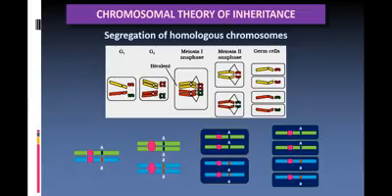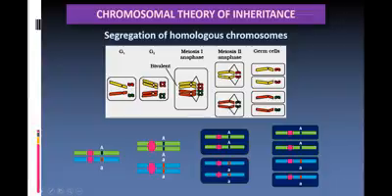Now, segregation of homologous chromosomes. You can see how the homologous chromosomes get separated. Very clearly it is shown here that the bivalent undergoes meiosis 1 anaphase and meiosis 2 anaphase, and in the germ cells these two stages will be occurring.